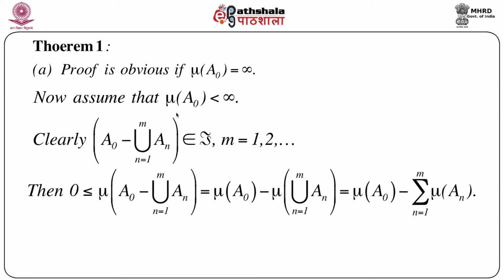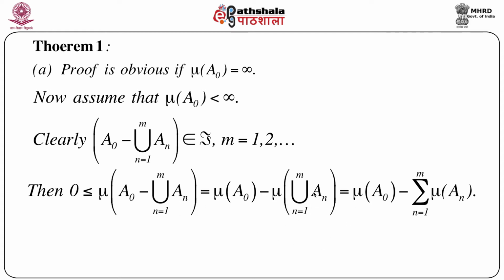Then it's a non-negative set function, so if we take mu of this set, it will always be non-negative. So 0 is less than or equal to mu of A naught minus the union of An, n equals 1 to m, which equals mu of A naught minus mu of the union of An, n equals 1 to m. This can be done by elementary set operations. It's very easy to show.